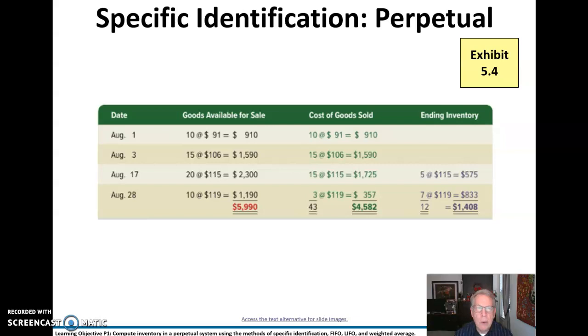All right, so here, specific identification. Pretty easy here. We just identify what we sell, and we know the cost of those specific units here, 43 of them, and that's our cost. Very simple. And the ending inventory is going to be what's left, 12 units. And that costs out to $45.82 for cost of goods sold and $14.08 for our ending inventory.